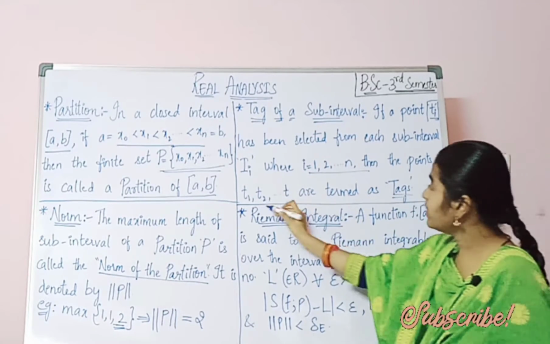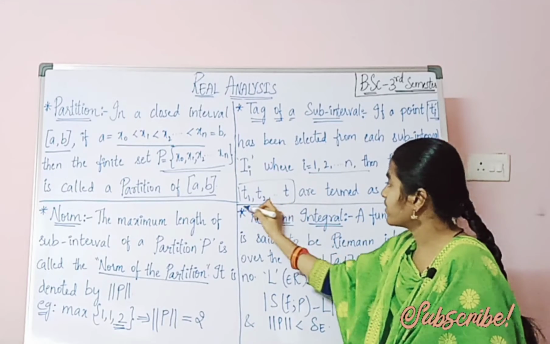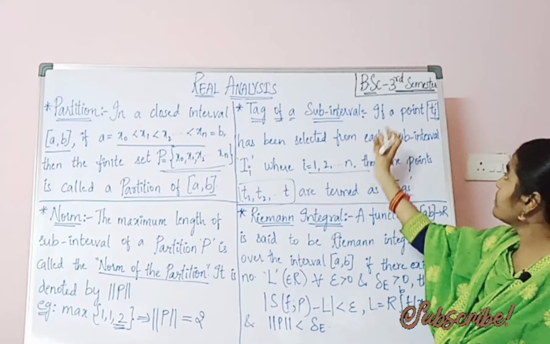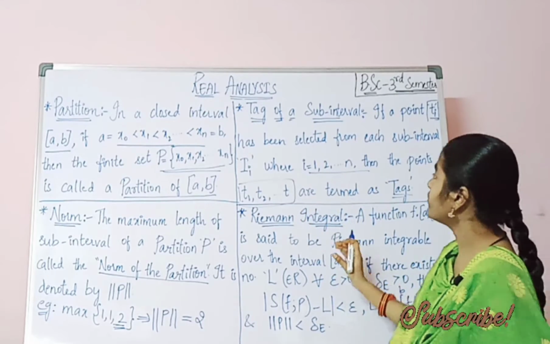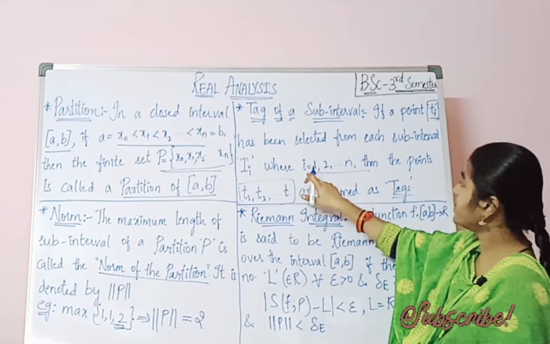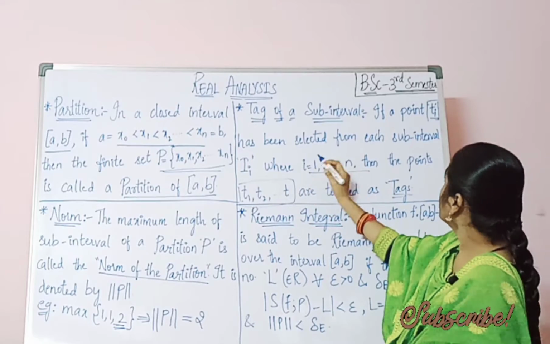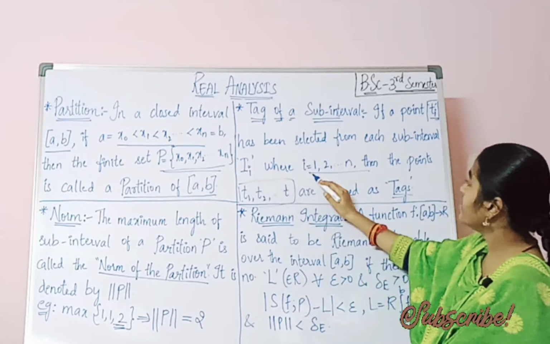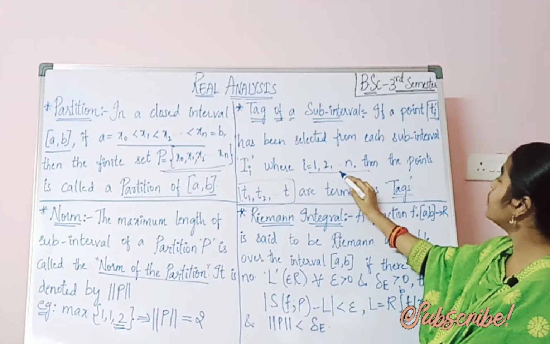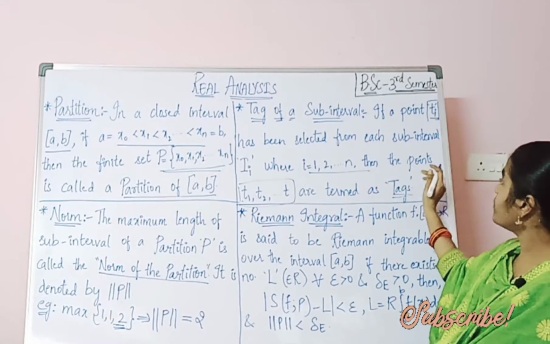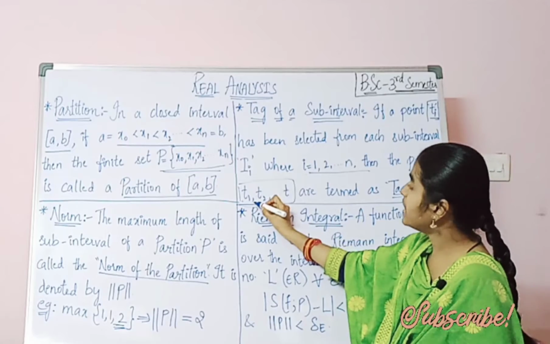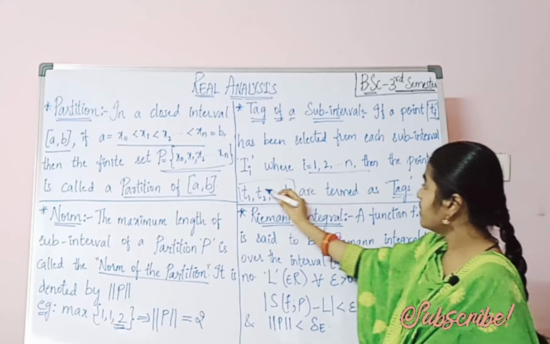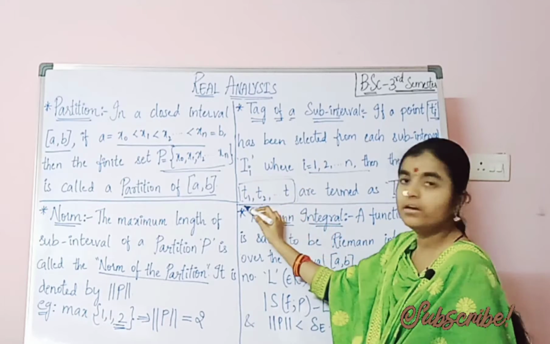So these points are termed as tags. Here we are selecting a point Ti from each subinterval I_i, where i equals 1, 2, up to n. These points are termed as tags.